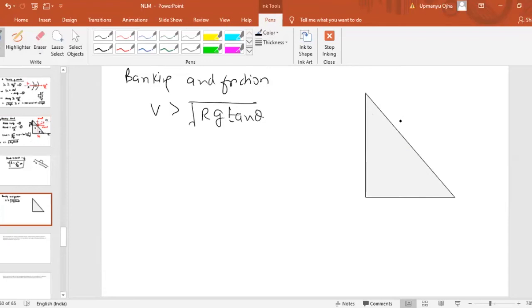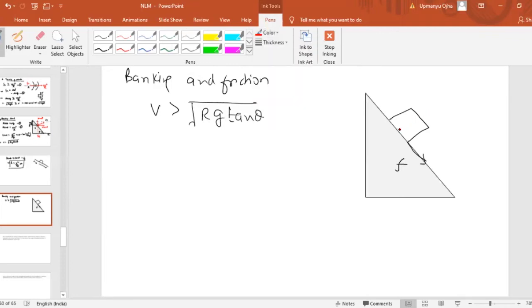So in the actual condition, we will have friction also. If the velocity is greater than root rg tan theta, this car will try to slip on the outer edge. So there will be friction which will try to prevent the slipping of the car. Friction will act opposite to the direction of the slipping of the car.